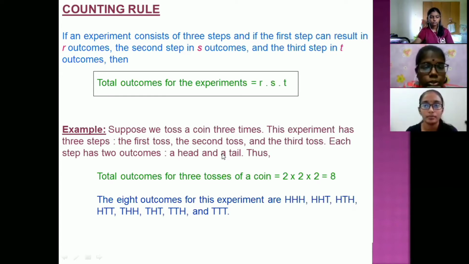Example, suppose we toss a coin 3 times. This experiment has 3 steps: the first toss, the second toss, and the third toss. Each step has 2 outcomes, a head and a tail. Thus, total outcomes of 3 tosses of a coin is equal to 2 times 2 times 2, which is equal to 8. The 8 outcomes for this experiment are head head head, head head tail, head tail head, head tail tail, tail head head, tail head tail, tail tail head, and tail tail tail.